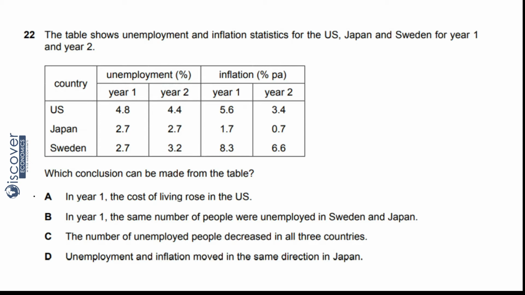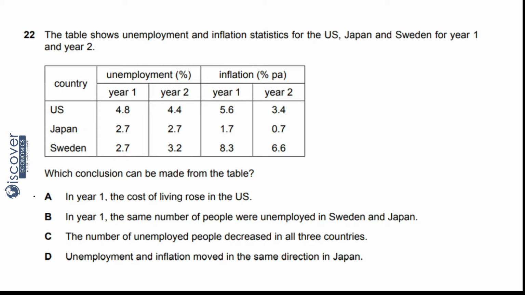Come to see, the number of unemployed people decreased in all 3 countries. Now see, in 3 countries, the number of unemployed decreased. Now in the US it decreased, in Japan it remained the same, and in Sweden it increased. So this is also not going to be the answer.